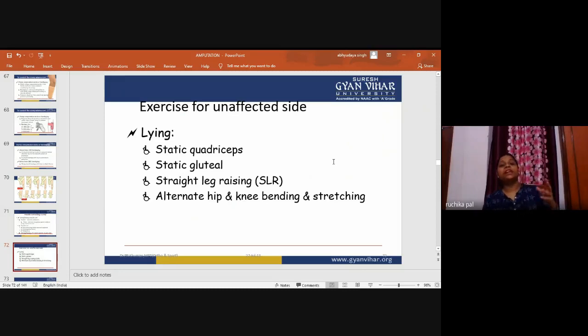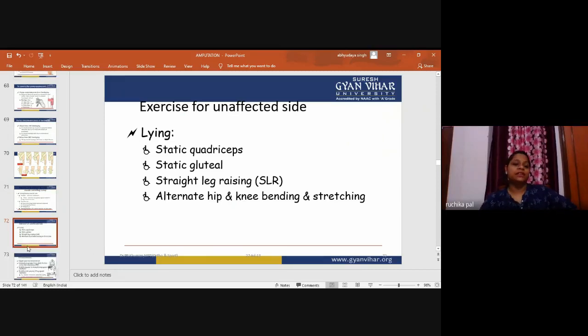So we have to keep the other part strengthened, so that the overall body can be maintained through exercise and strength of the unaffected side. Now lying: static quadriceps for the unaffected knee, static gluteal muscles, straight leg raising (SLR), alternate hip and knee bending and stretching exercises. These are the exercises for the unaffected side.